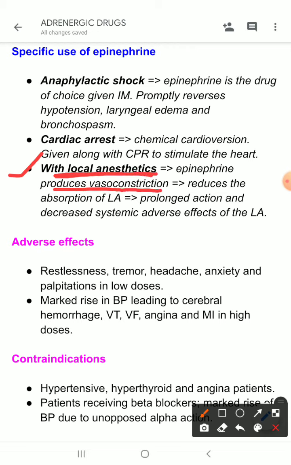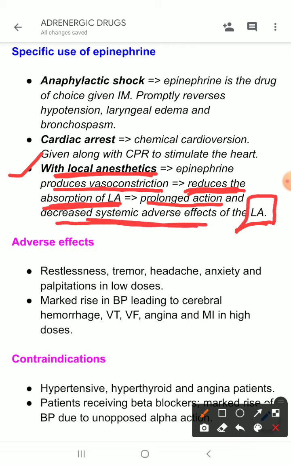Epinephrine produces vasoconstriction, so it reduces the absorption of local anesthetics. Okay, and as the vasoconstriction occurs, there is reduction of absorption of local anesthetic, which causes prolongation of action of the local anesthetic. Okay, and it also decreases the systemic adverse effect of this local anesthetic.